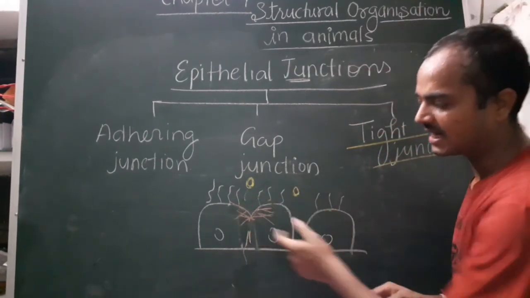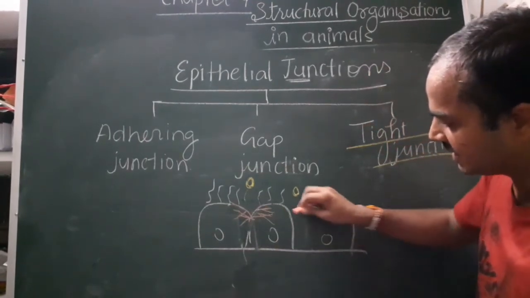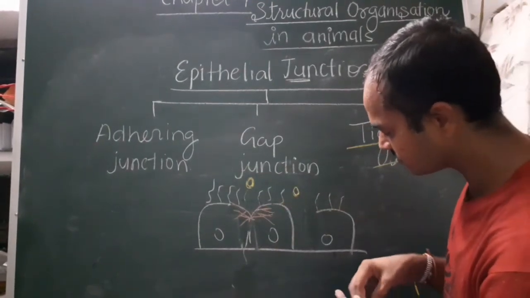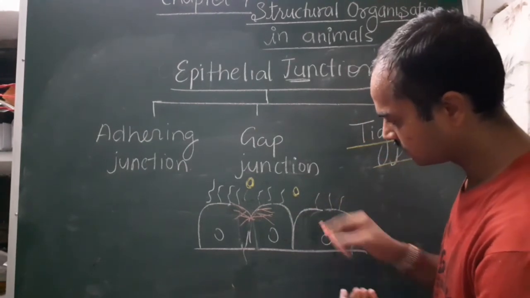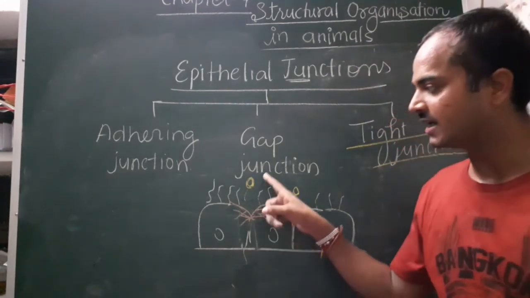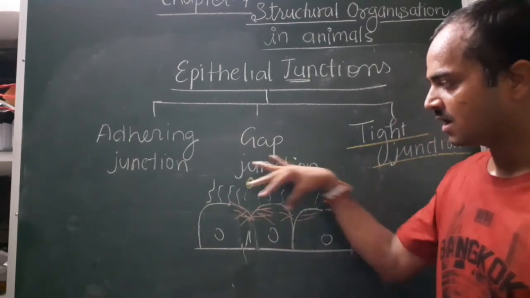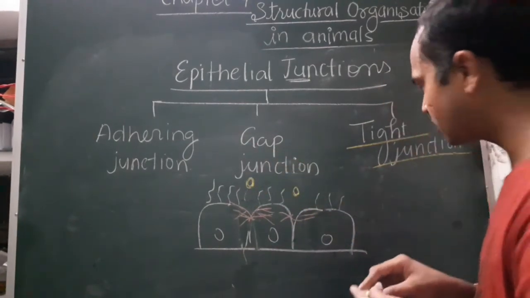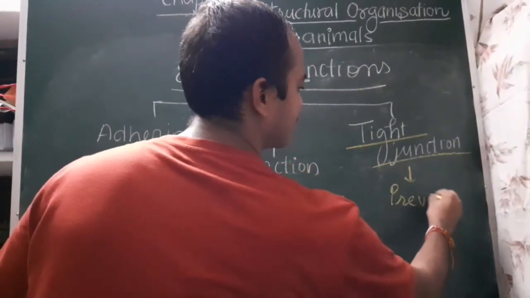It is made by actin materials, so that they are very close to each other. So this is a tight junction, and it helps in prevention of leakage from the organs. The function of the tight junction is to prevent leakage.